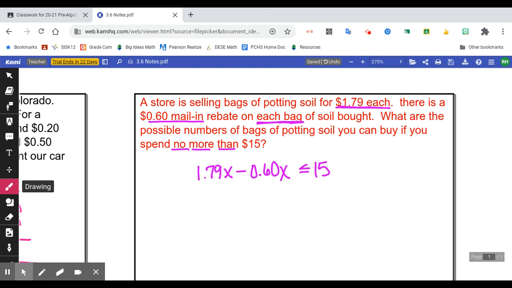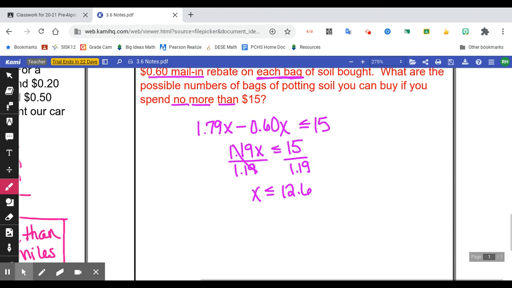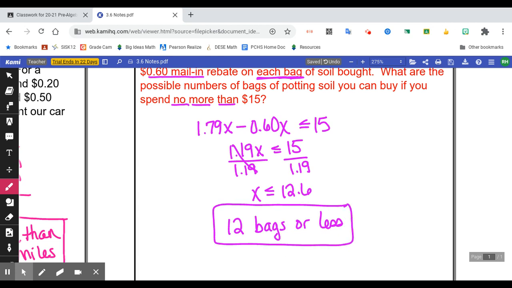Okay, so let's put these together. Combine like terms here would give us 1.19x is less than or equal to 15. Divide by $1.19 per bag, and x is less than or equal to, and we get a decimal here again, 12.6 about. Now, if you need to buy less than or equal to 12.6, you need to buy 12 bags or less because we can't afford the 13th bag. Okay, there we go.